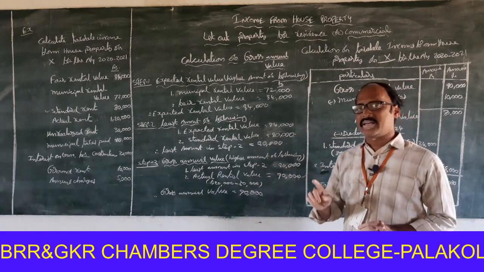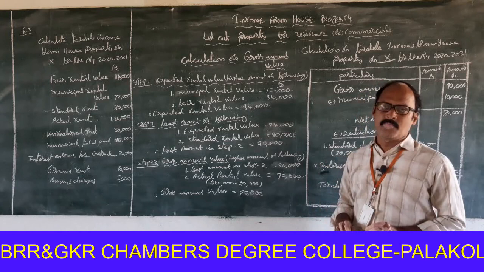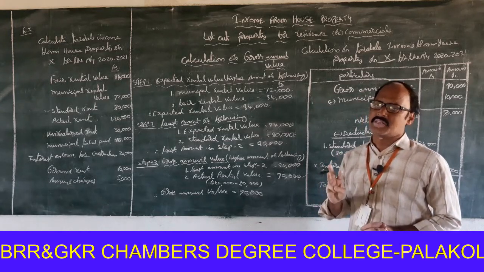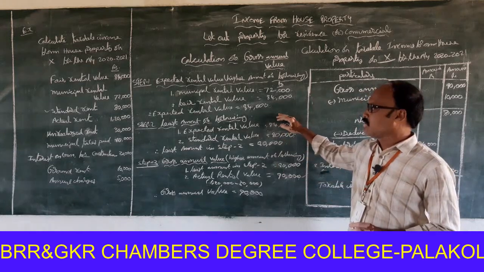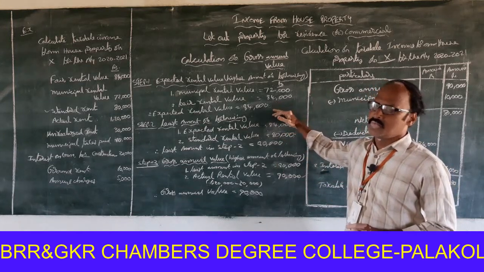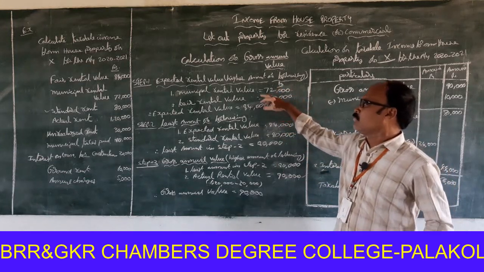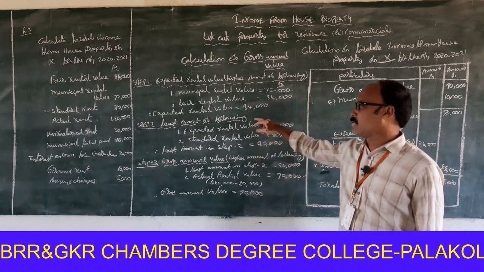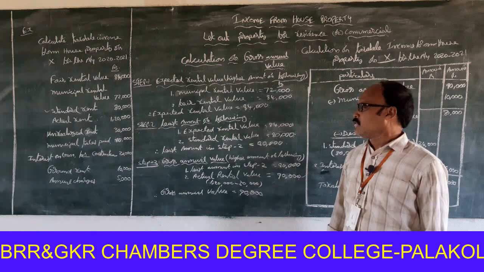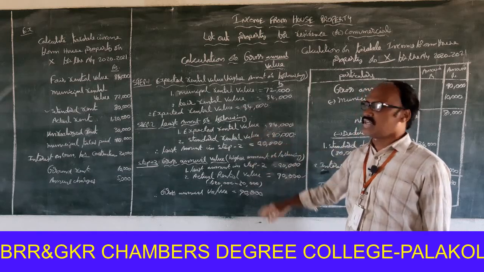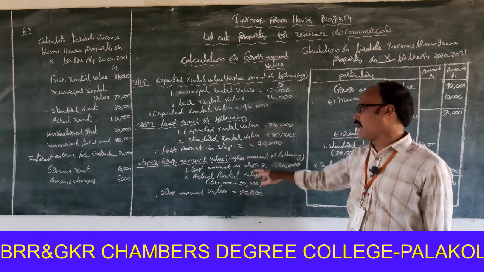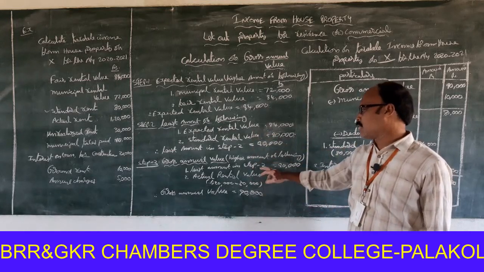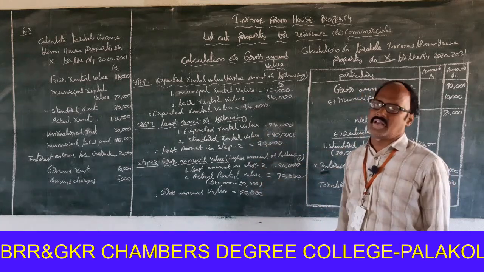If the standard rental value is available in the problem, then for easy calculation of gross annual value, 3 steps are required. Step 1, expected rental value: the higher amount of the following: municipal rental value, fair rental value. Step 2: the least amount of the following: expected rental value, standard rental value. Step 3, gross annual value: the higher amount of the following: the least amount in step 2, actual rental value.